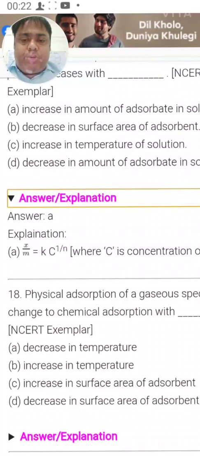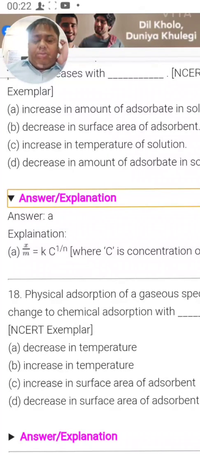The physical adsorption of a gaseous species may change to chemical adsorption with, okay, in what condition is chemisorption preferred? Decrease in temperature, increase in temperature, increase in surface area, decrease in surface area.